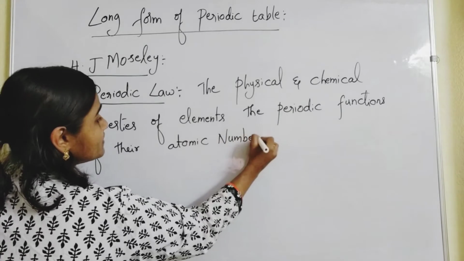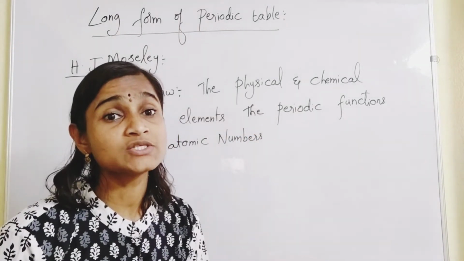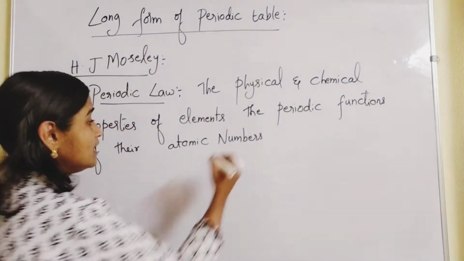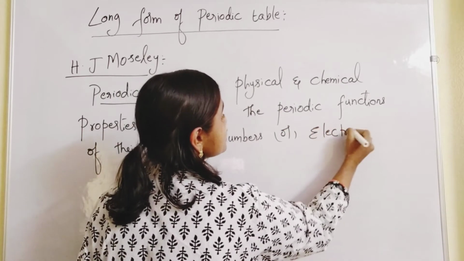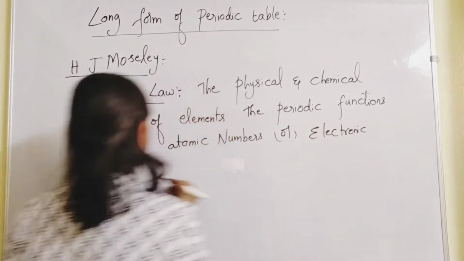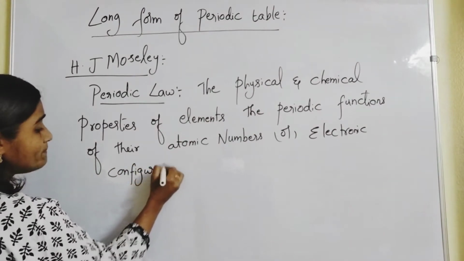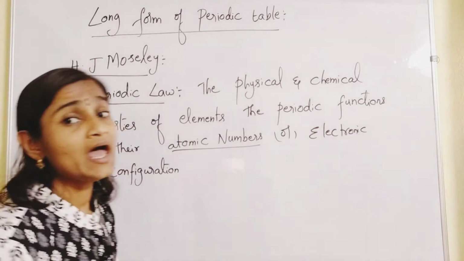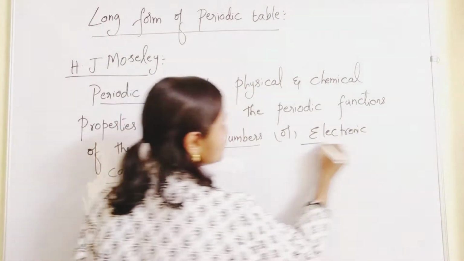The physical and chemical properties of elements are periodic functions of what? Atomic numbers, or electronic configurations. That means the classification of elements was made based on atomic numbers and also on electronic configurations.